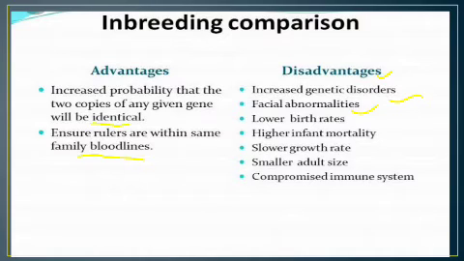Okay, facial abnormalities will occur, lower birth rate, and higher infant mortality, that means the death rate of infants increases. Okay, slow growth rate, the growth will be very gradual, and smaller adult size. Though offspring will be there, the size of that adult will be very small as compared to other organisms. Okay, so the compromised immune system also becomes very weak. So that will be the disadvantage of inbreeding.